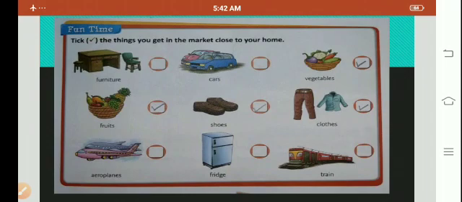You cannot buy a train and an aeroplane. You can buy a fridge, but it is not near to my house, so I have not ticked that also. So children, you have to tick the things which you get in the market which is close to your house.